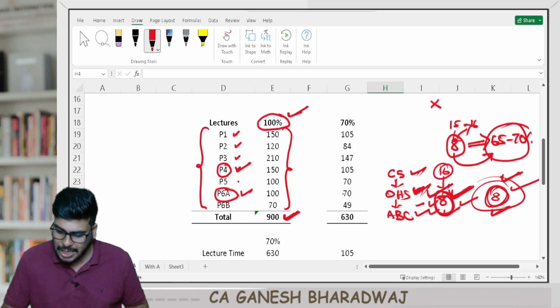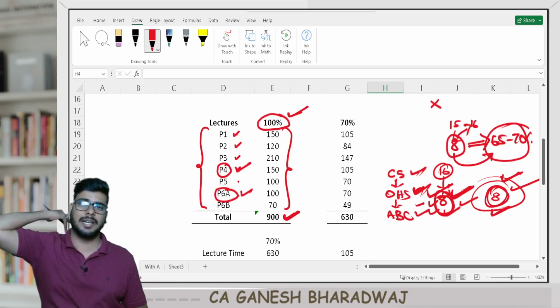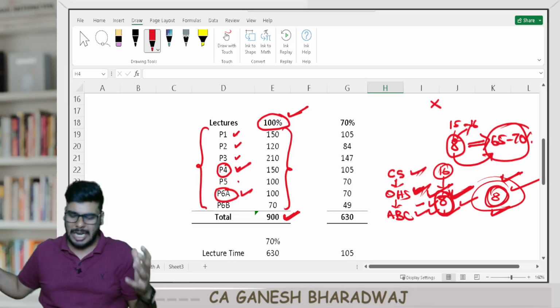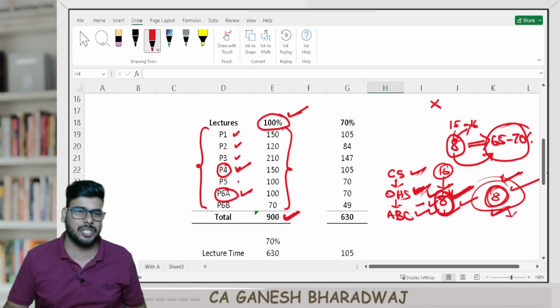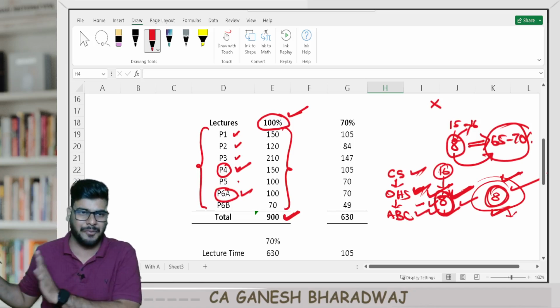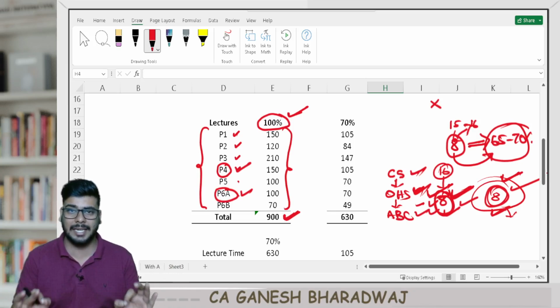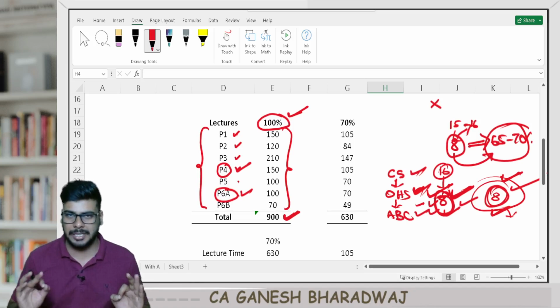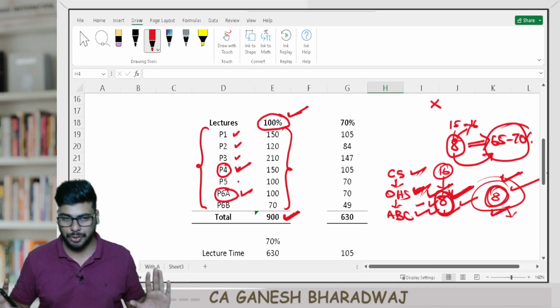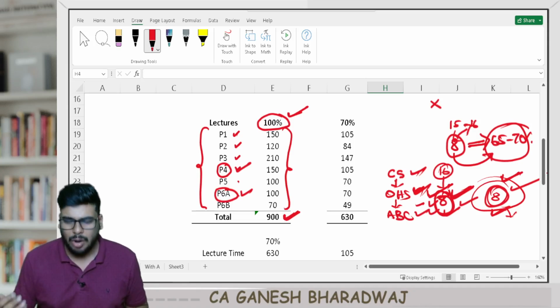Maybe these 8 chapters are standalone chapters. It could be a different chapter. For example, unit and batch costing or job costing and all could be different separate chapters. Clear with this? I'm just giving you a vague example. Exact details for my subjects I will give you separately. Do not worry about that. Fine, guys. Now, how did I do this?